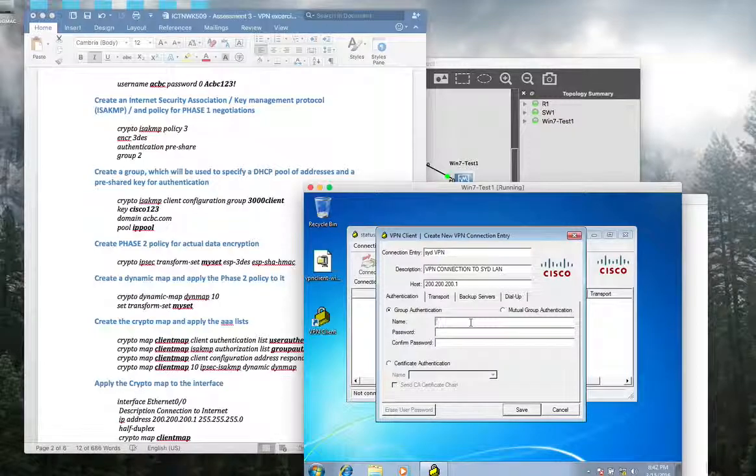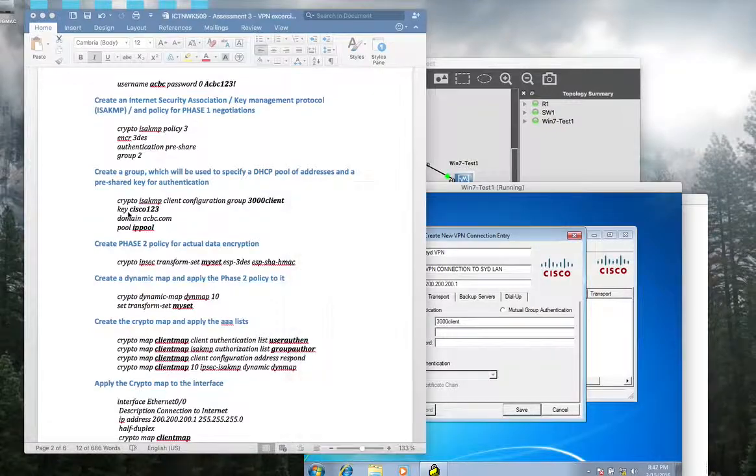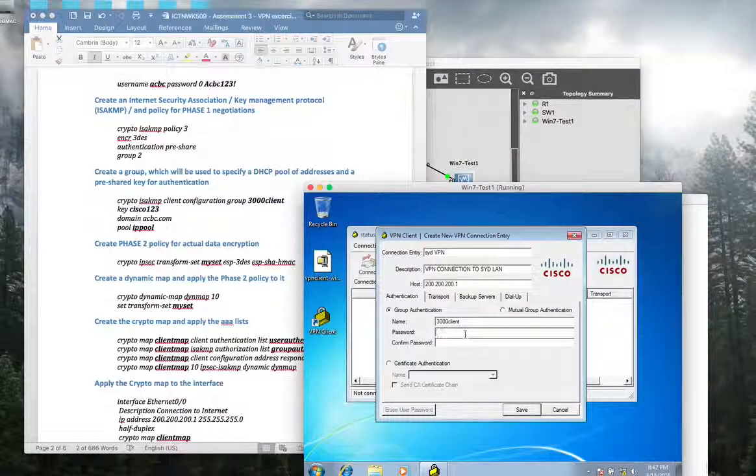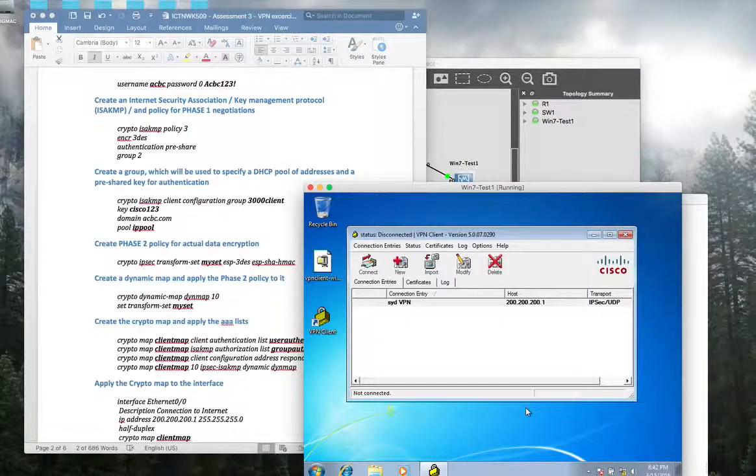The group name is 3000client, CLIENT. Password is here, key, Cisco123. Now you will say save.